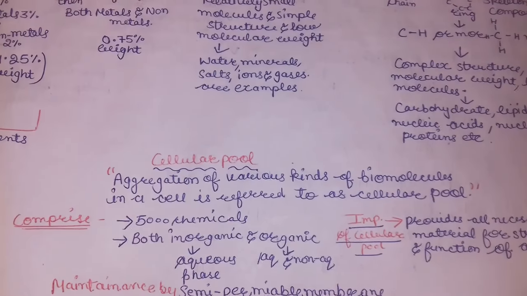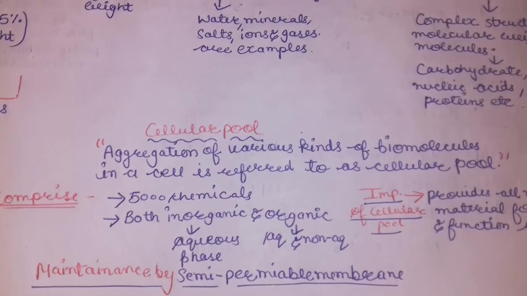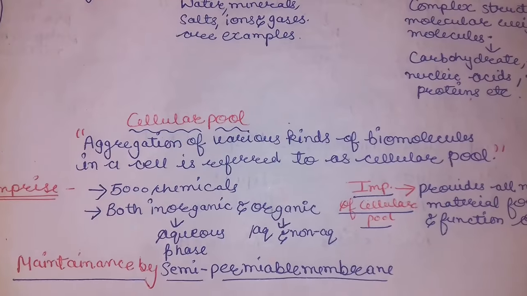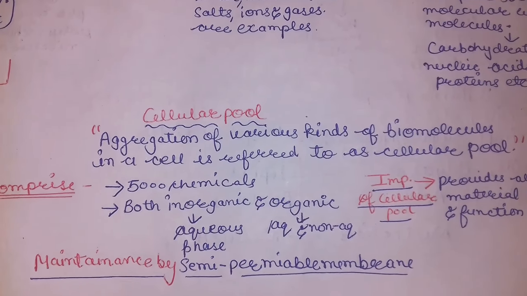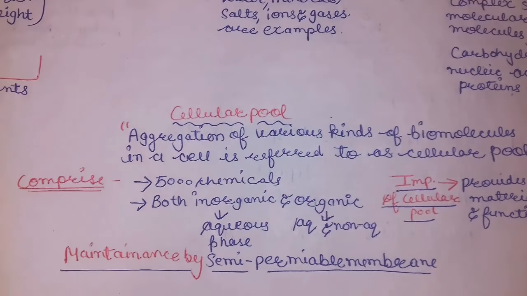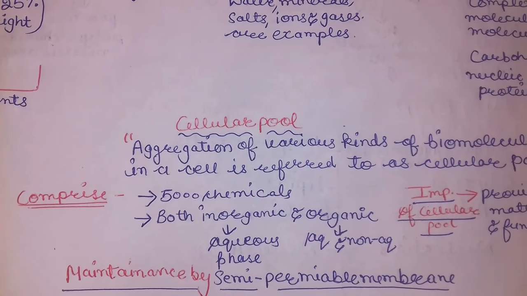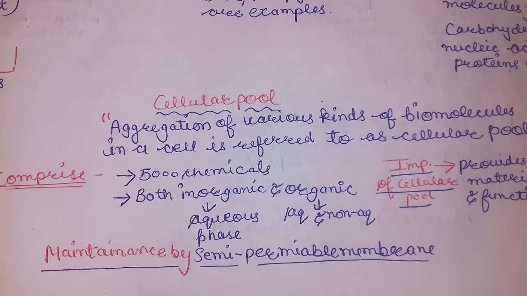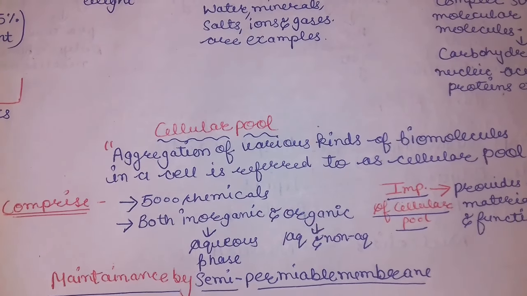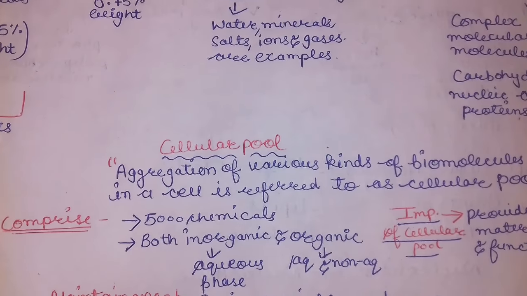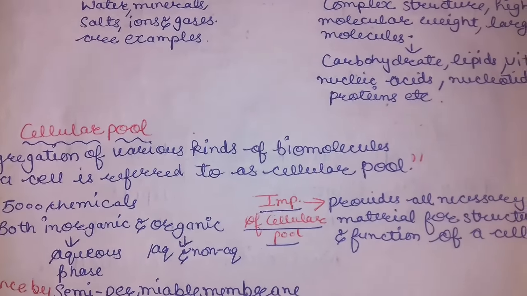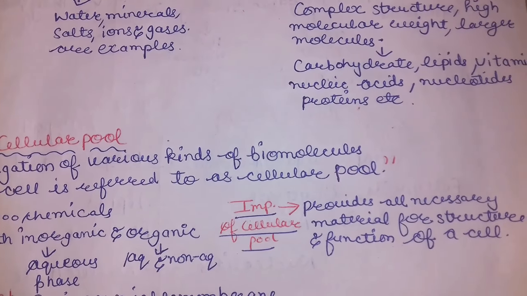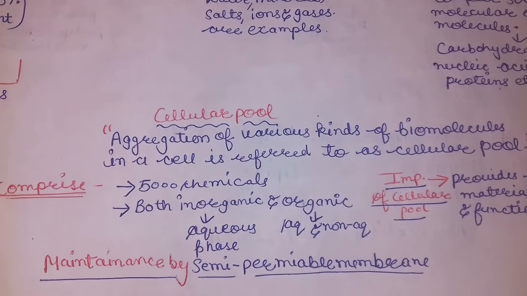And the next thing is the cellular pool. So what is a cellular pool? The aggregation of various kinds of biomolecules which you have studied in a cell is referred to as a cellular pool. So these comprise 5,000 chemicals, both inorganic and organic. When they are inorganic, they are in aqueous phase, and when they are in organic form, they are both aqueous and non-aqueous. The importance of the cellular pool is that they provide necessary material for the structure and function of a cell,